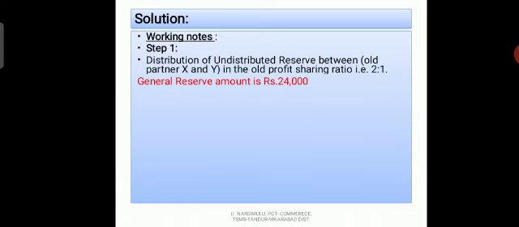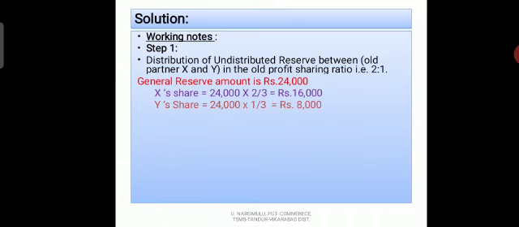The general reserve amount of rupees 24,000 appears on the liability side. We distribute this amount between old partners X and Y. X's share, 24,000 into 2/3, is 16,000. Similarly, Y's share, 24,000 into 1/3, is 8,000.